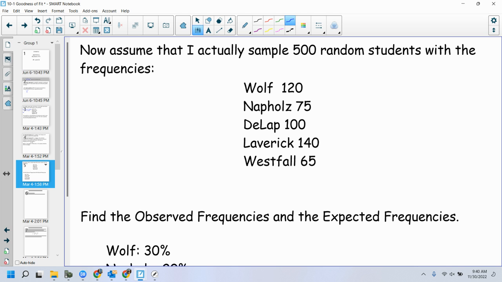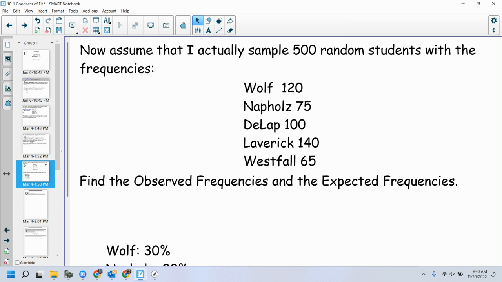Now, assume that I actually sample 500 random students with these frequencies. 120 of them said Mrs. Wolf, 75 of them said Ms. Apples, 100 of them said Mr. Gillette, 140 of them said Mr. Laverick, and 65 of them said Mr. Westfall. Find the observed frequencies and then find the expected frequencies.